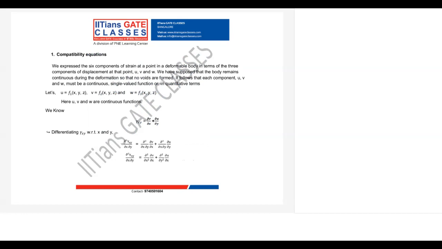So what is the compatibility equation? In basic elasticity, we have 6 strain components, and we have written those strain components in terms of displacements u, v, and w. You remember, right? There are 3 normal strains.